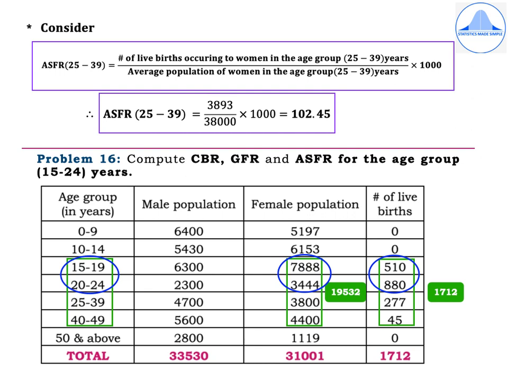Now, since we have to find out CBR and GFR, we need to find out the male population, female population and number of live births total. So the totals are highlighted in pink color, and the male population total is 33,530, female population total is 31,001, and the total number of live births is 1,712.